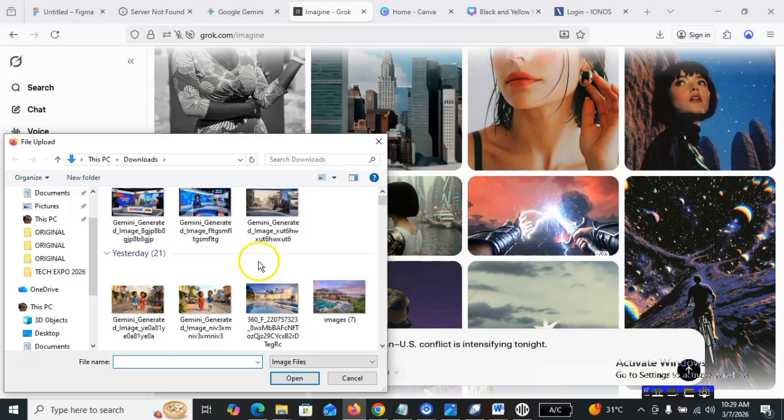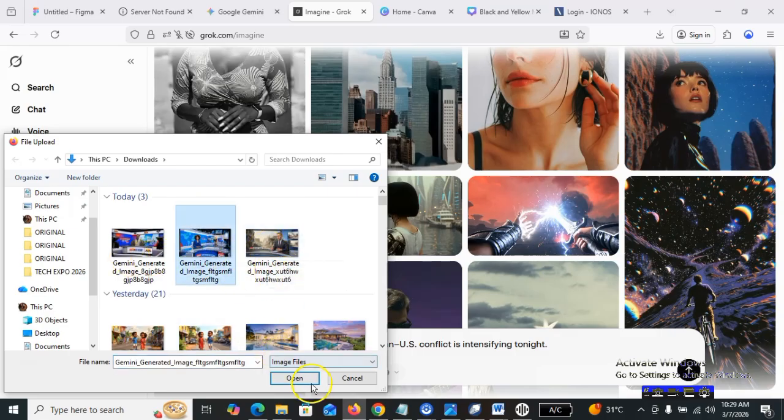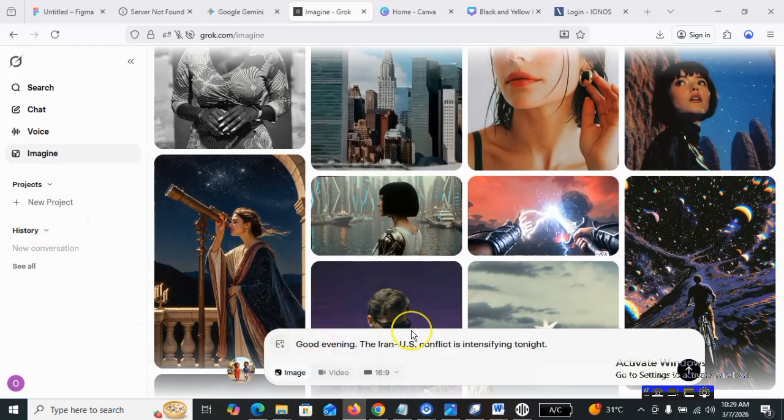I don't know why it is slow. Alright, so these are the three images that we have. So I think the first one should be from this US. Okay, yeah. So we're just going to wait for it to generate the video for us. Let's see what will happen.